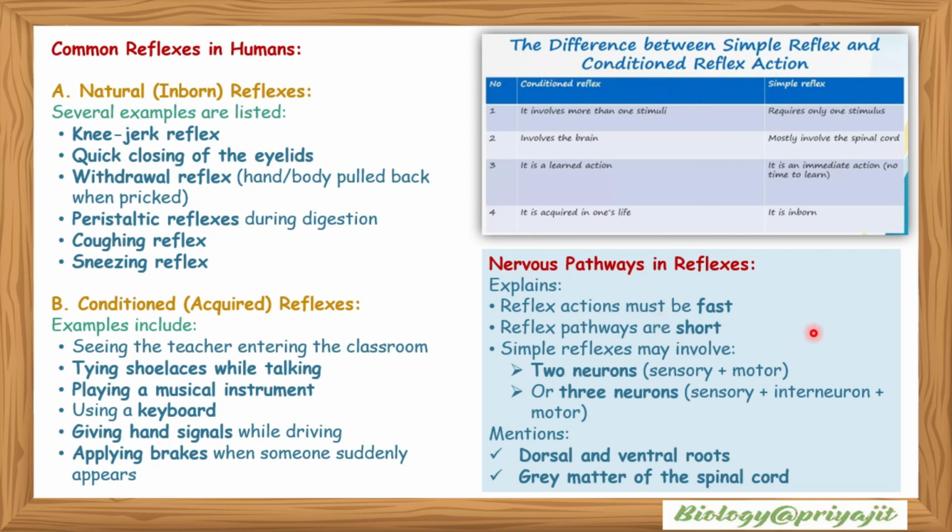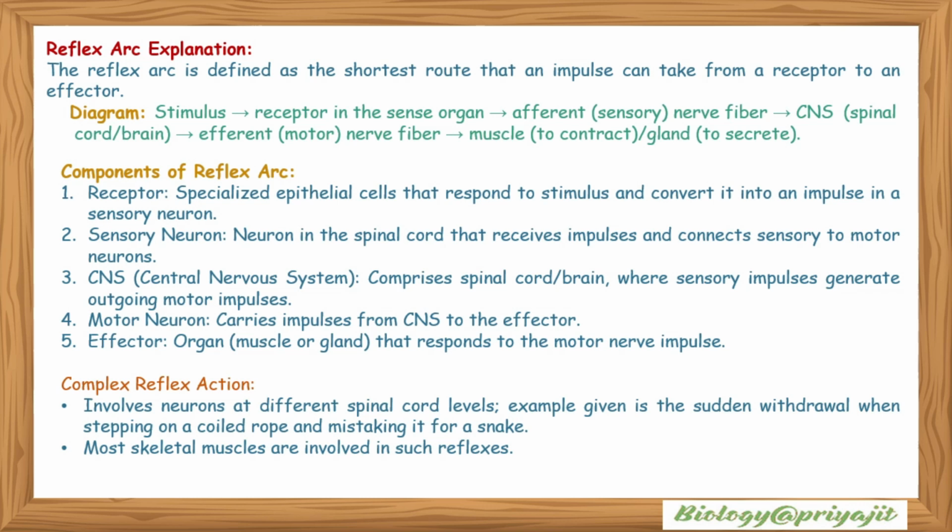Nervous pathway in reflexes: actions must be fast. These pathways are short, and simple reflexes involve two neurons, sensory and motor, or three neurons, sensory, interneuron and motor, and it mentions the dorsal and ventral root and the gray matter of the spinal cord. Reflex arc explanation: the reflex arc can be defined as the shortest route that an impulse can take from a receptor to an effector organ.